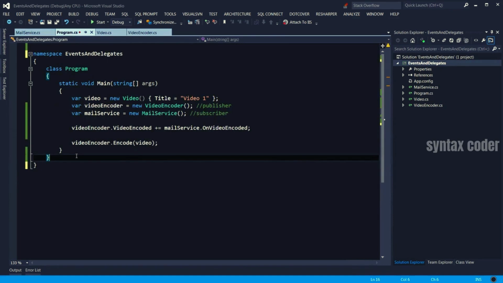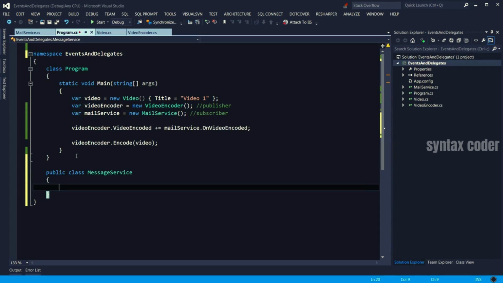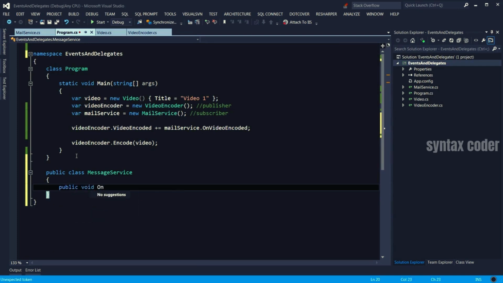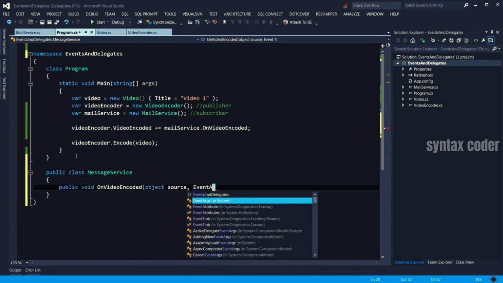Back in our program, now let's create a subscriber that is responsible for sending a text message. So I'm going to create another class, MessageService. And again, we want an event handler method here. What is the signature of that method? Should be public void OnVideoEncoded. The first parameter should be object source, and the second should be EventArgs.